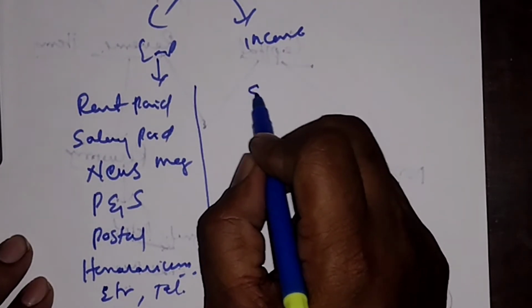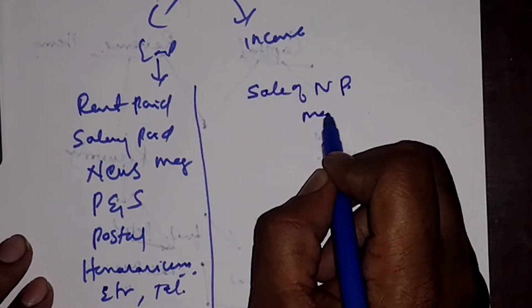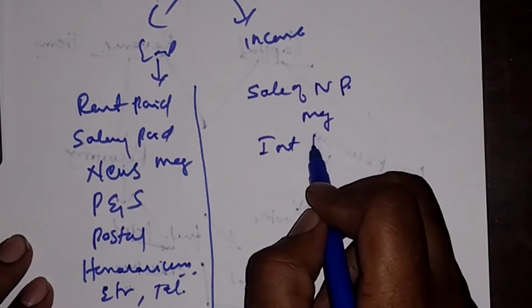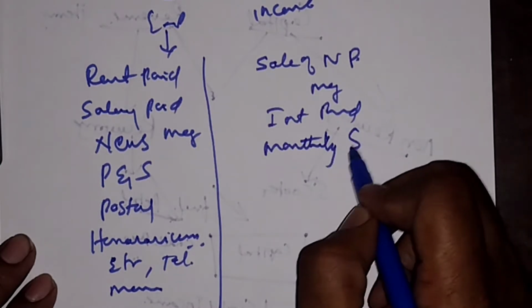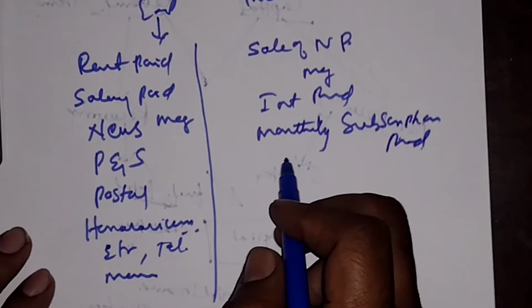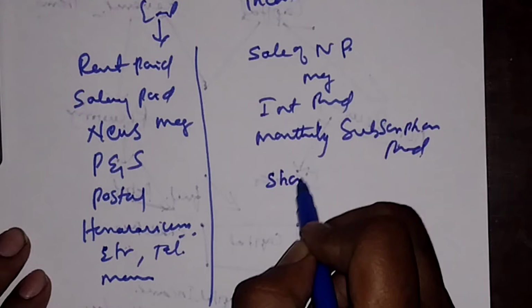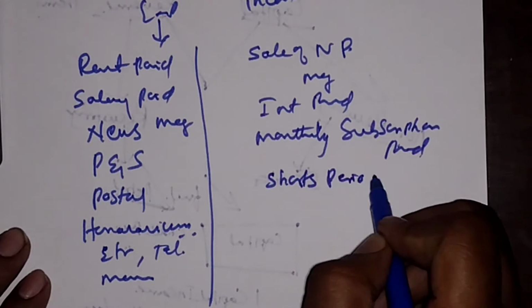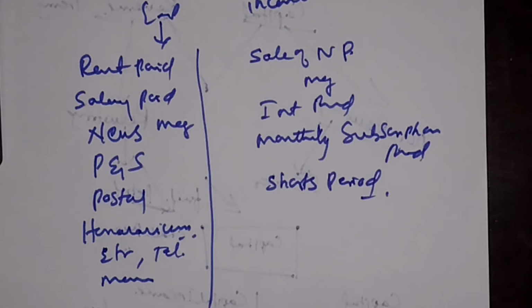Then what is this revenue income? The income, for example, sale of newspapers, sale of magazines, interest received, monthly subscription received, and any other incomes received within that life, for a short period of time, all that is called revenue income.